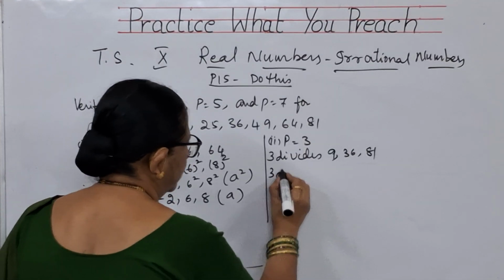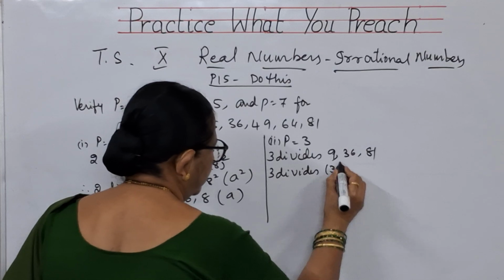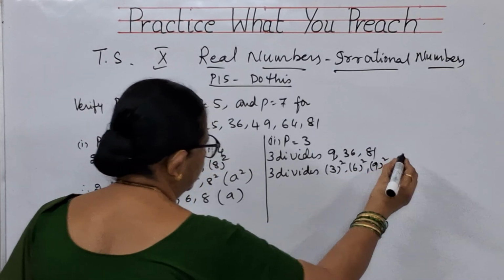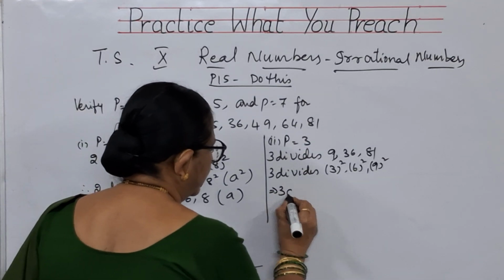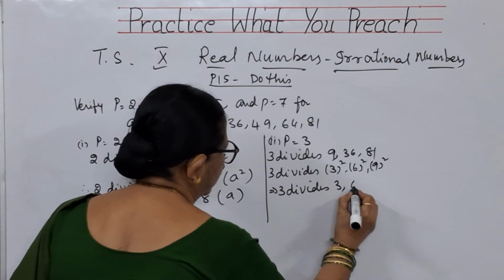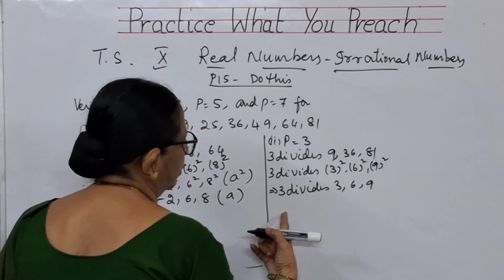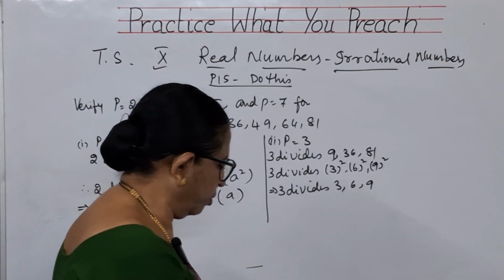That means 3 divides 3 squared, 6 squared, 9 squared. That means 3 divides a squared. What does this imply? 3 divides 3, 6, 9. So, if 3 divides a squared, 3 divides a. So, the theorem is proved here. You copy this, children.